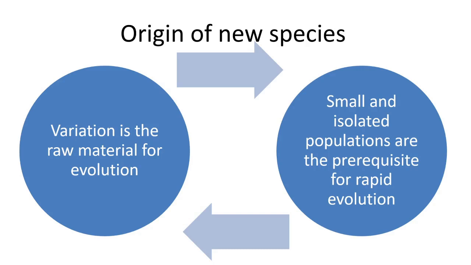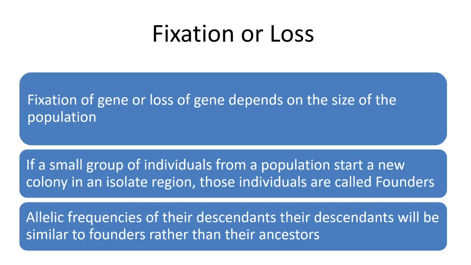And there is one more concept called the bottleneck concept. We can learn about this in upcoming slides. Let me repeat. Fixation or loss is the result of genetic drift. Fixation of a gene or loss of a gene depends on the size of the population. If a small group of individuals from a population starts a new colony in an isolated region, those individuals are called founders.